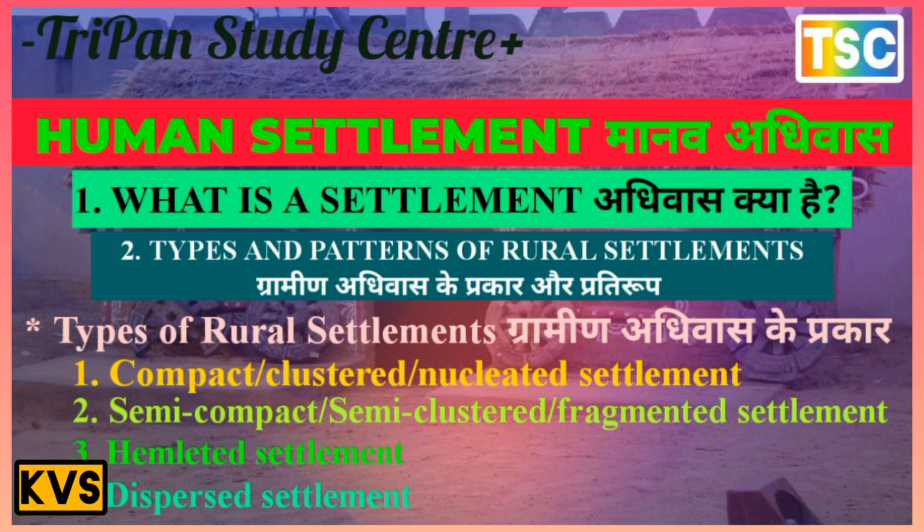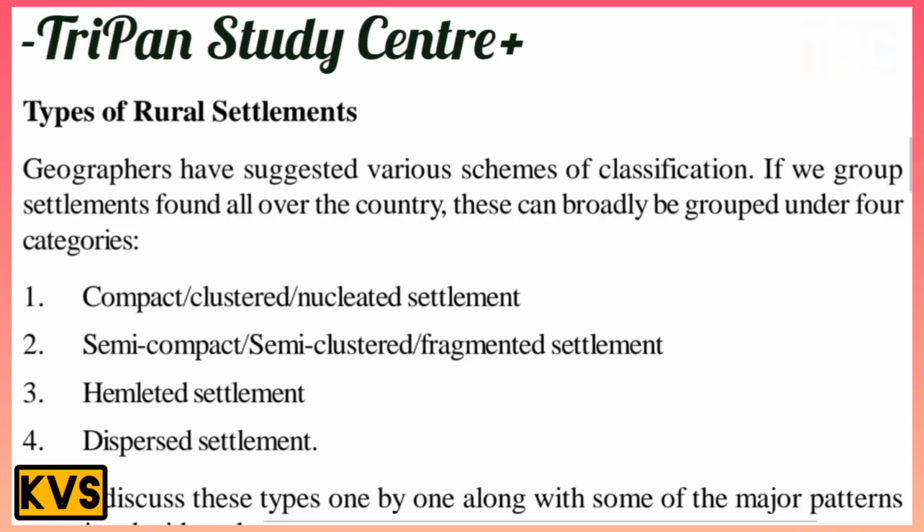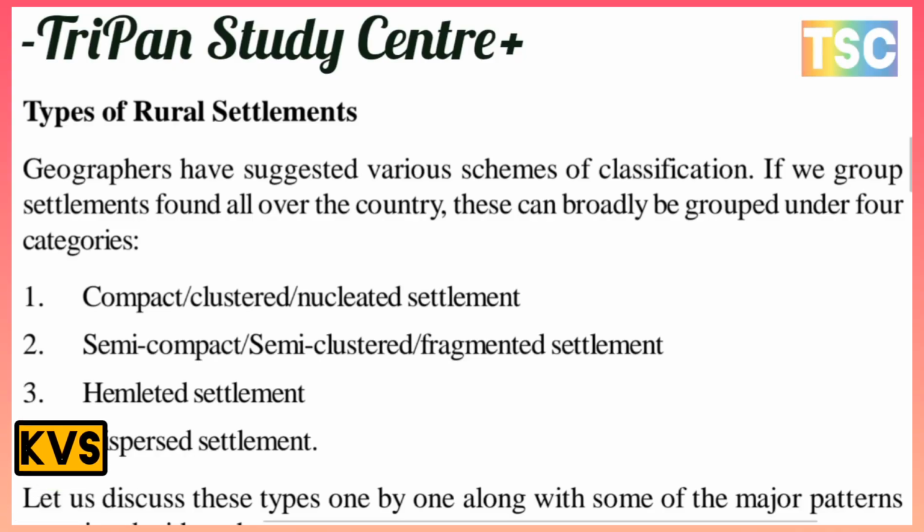So here come the types of rural settlement. Geographers have suggested various schemes of classification. The settlements found all over the country can be broadly grouped under four categories. First, clustered or nucleated settlement; second, semi-compact or semi-clustered settlement; third, hamleted settlement; and fourth, dispersed settlement. This is the most important point.